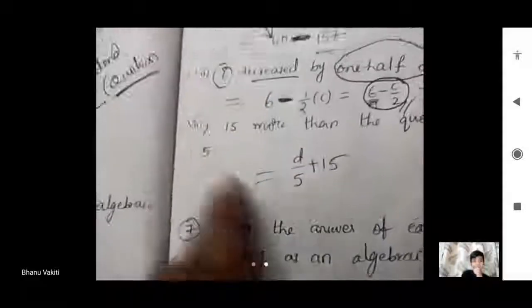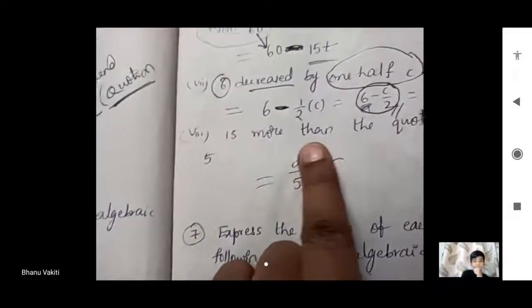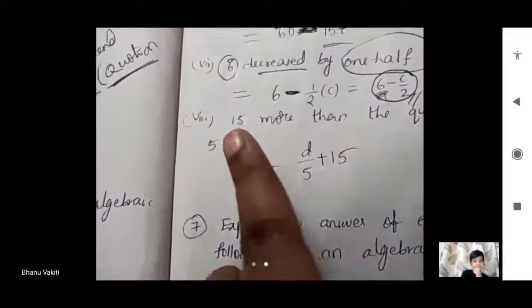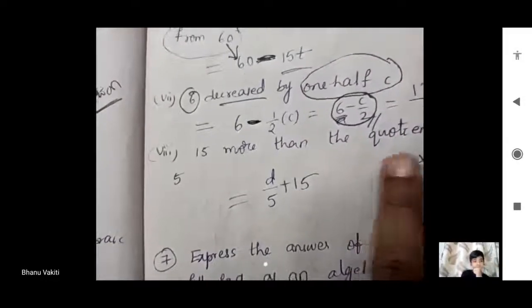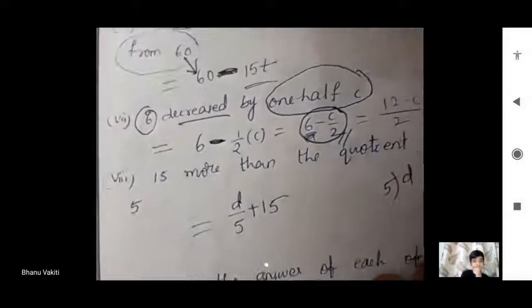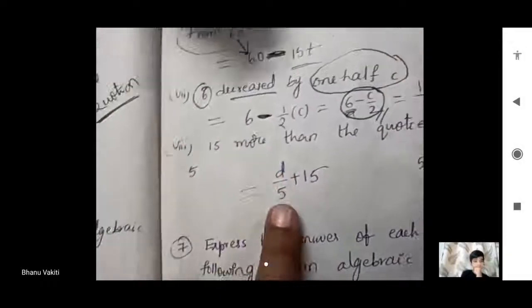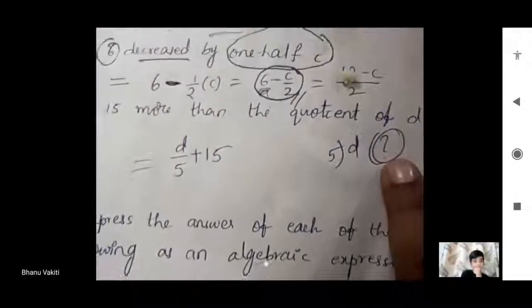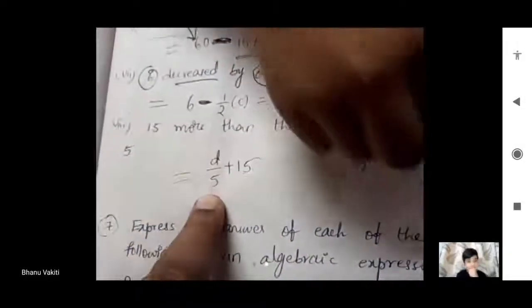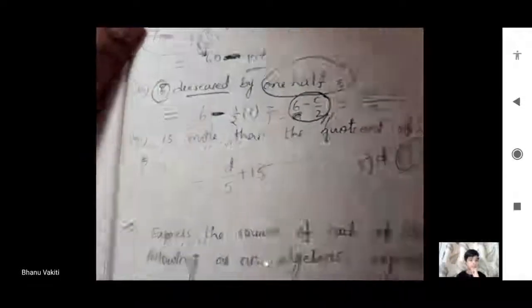And the next one is 15 more than, that means 15 plus the quotient of d and 5. d by 5 is the quotient here. Quotient, yes. d by 5 plus 15. 15 more than he said, so we have to add 15.